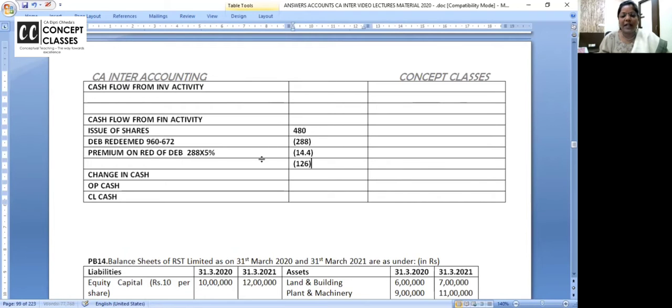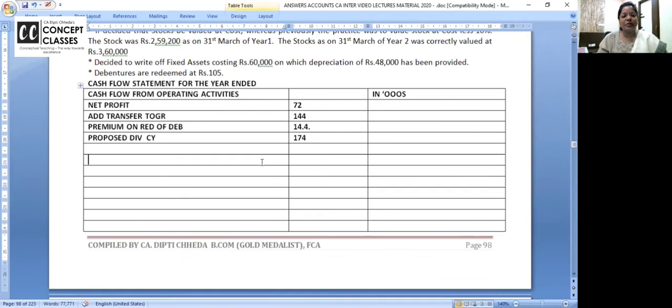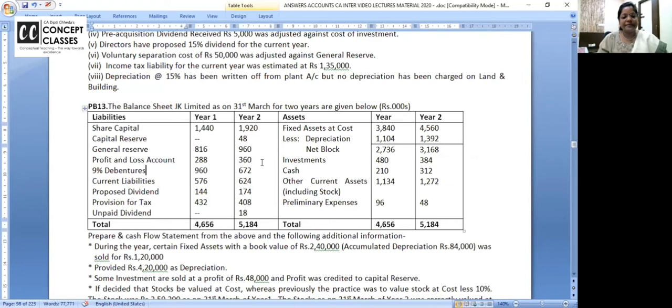See, I don't know if you're following now. This is smart work. I write the amount first, so that there is no mistake. Then I come and write here the reason. Dividend paid. Dividend paid is 144 minus 18, and that is coming to 126. All clear to all of you? Outflow, dividend paid.